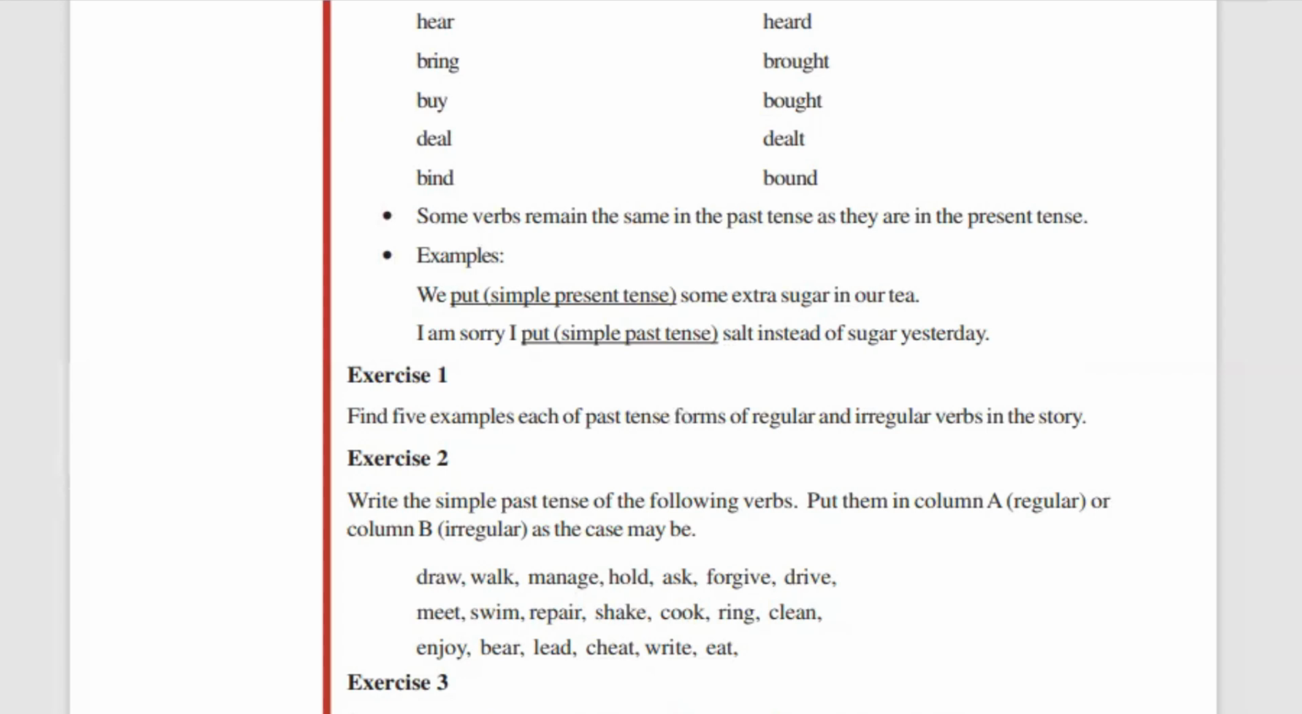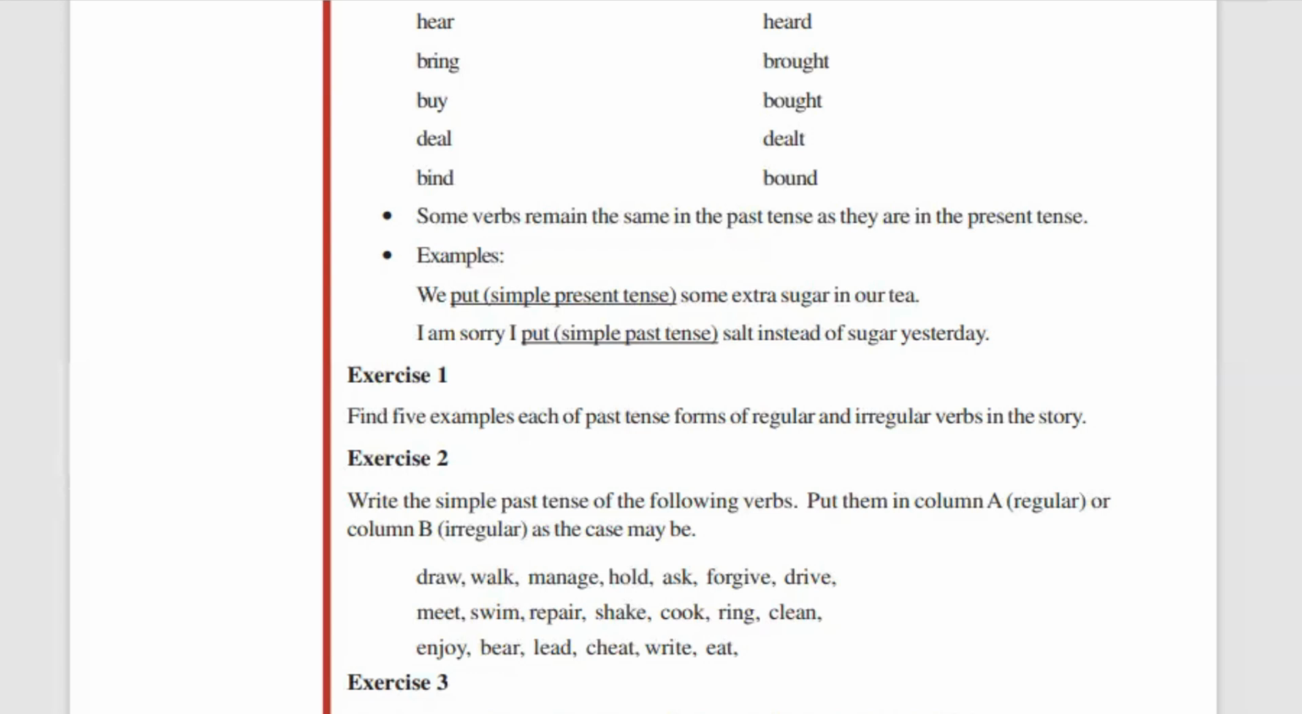So making a simple present tense verb into a simple past tense verb by adding D or ED, such verbs are called regular verbs. But this is not applicable to all the verbs.